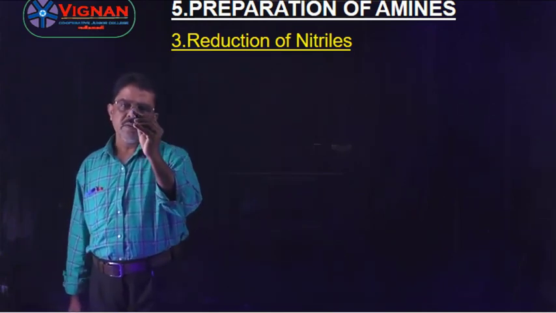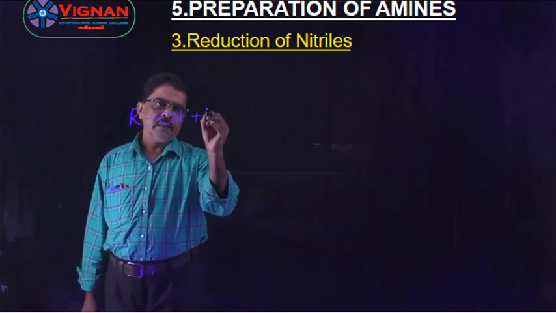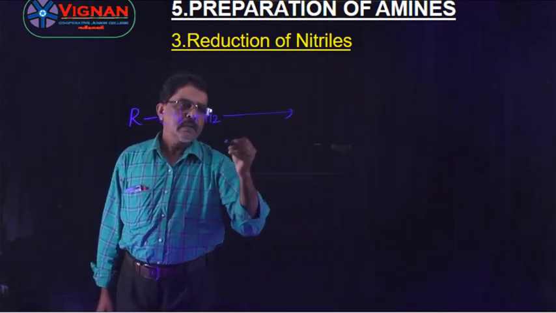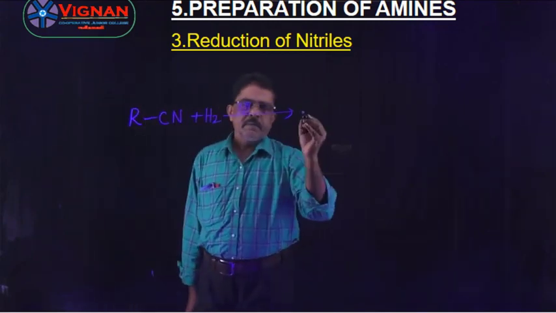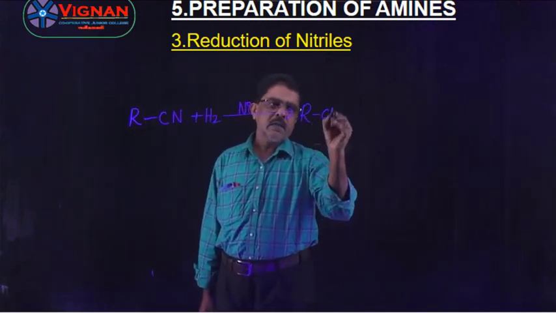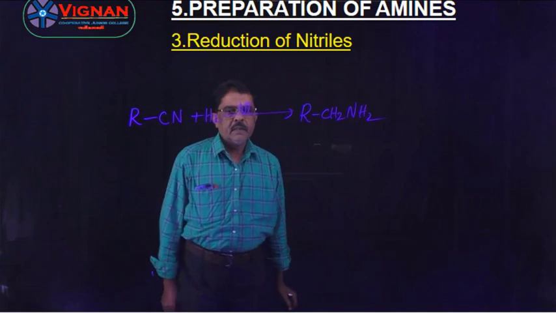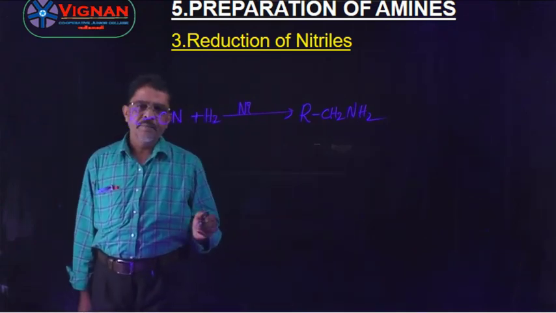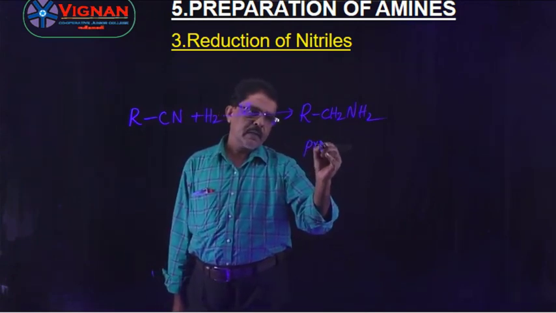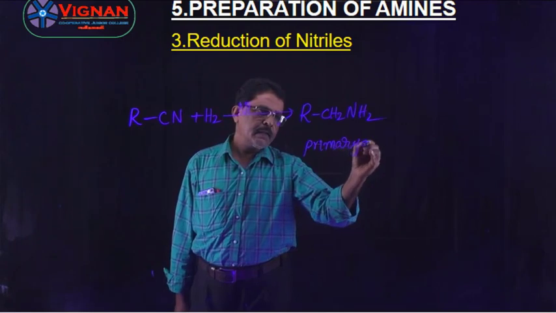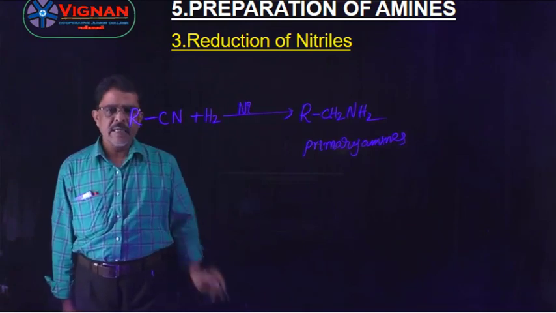So here I want to write the equation: RCN plus H2 in the presence of nickel catalyst. Then you will get here RCH2NH2. This is the preparation of primary amines. Primary amines are prepared by the reduction of nitriles.